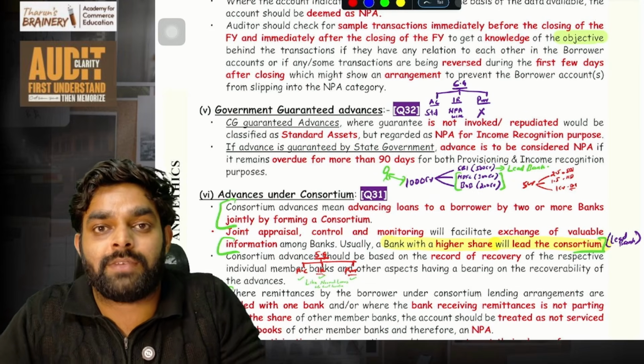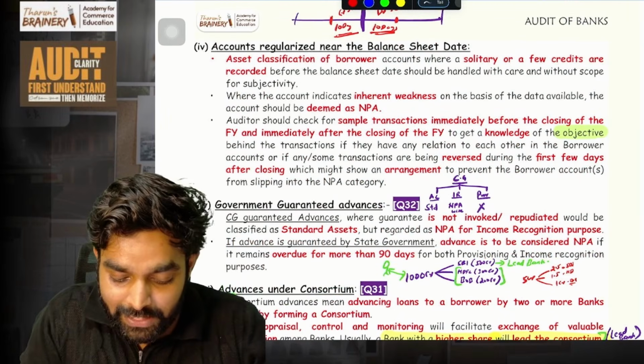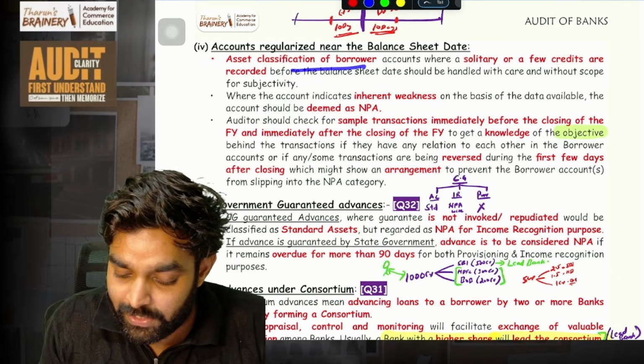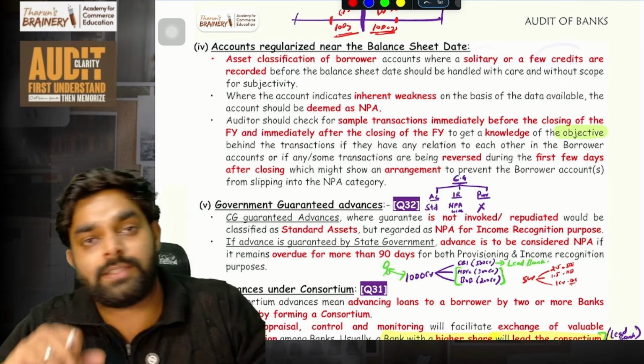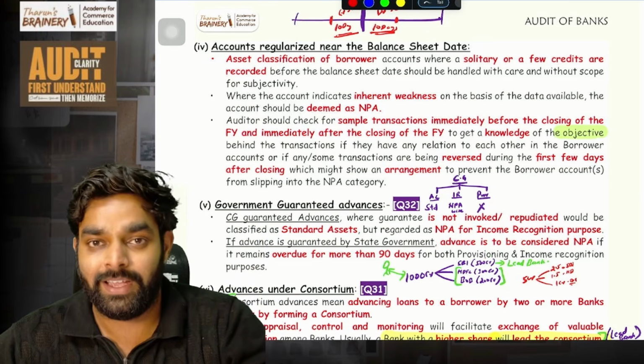Because there is nothing. Now tell me, is there anything to study? You understood everything in your mind. Now just with these keywords, that is sample transaction, he will take inherent weakness, then it should be classified as NPA, classification of borrower, that is solitary or few credits. Just these words you need. With this, you will be able to frame sentences because you know the concept. That is what this lecture is all about.